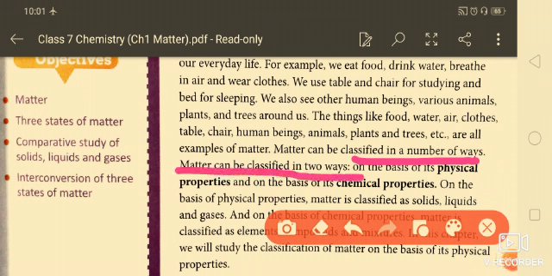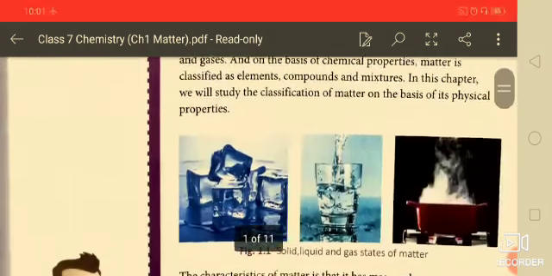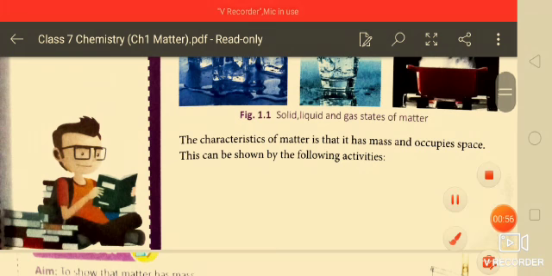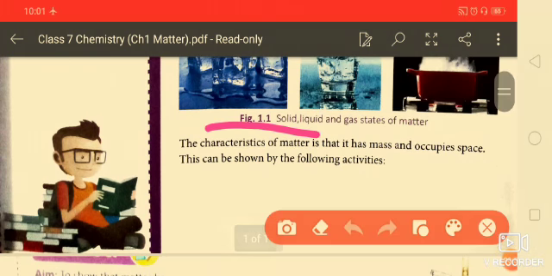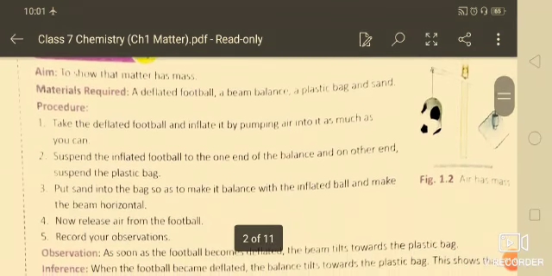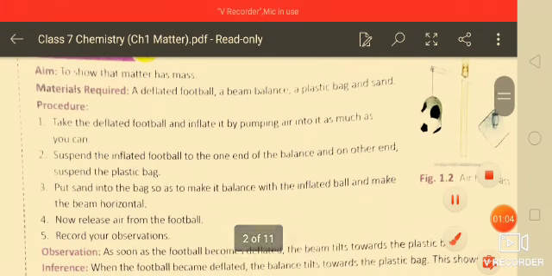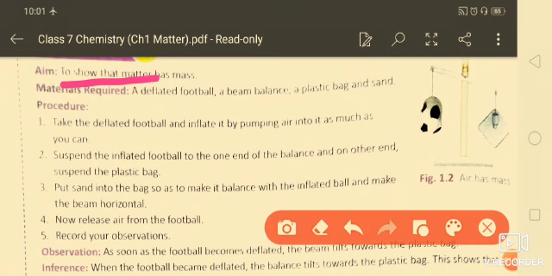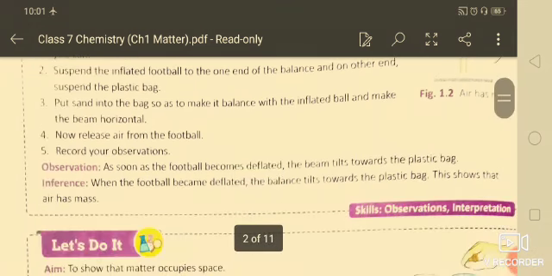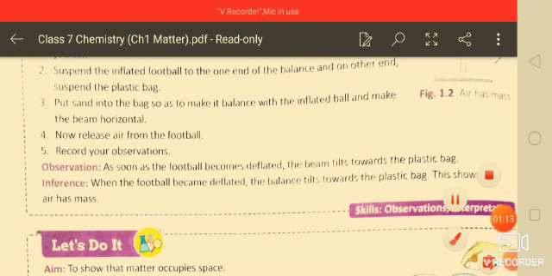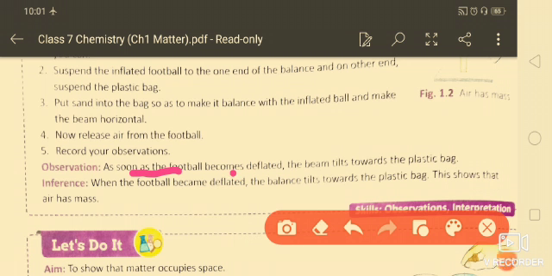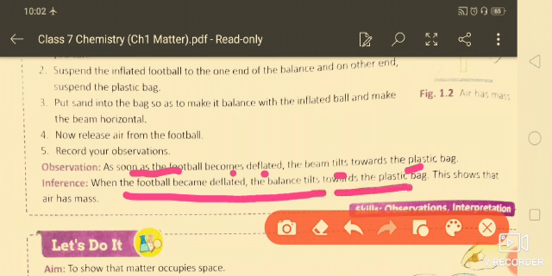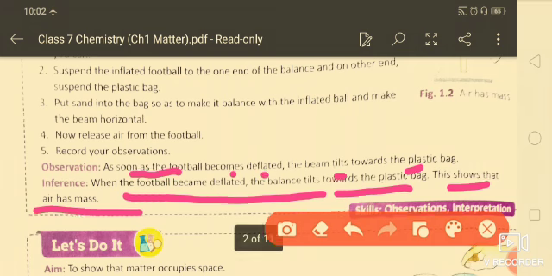Now, matter can be classified in a number of ways. Matter can be classified in two ways: on the basis of their physical properties and on the basis of their chemical properties. On the basis of their physical properties, matter is divided into solids, liquids and gases. Now, here is an experiment which shows that every matter has mass. Here a football is shown, and in observation you will find that when the football becomes deflated, the balance tilts toward the plastic bag. This shows that air has mass.